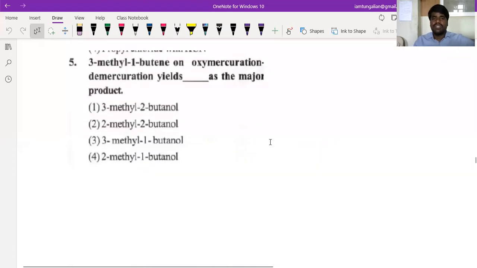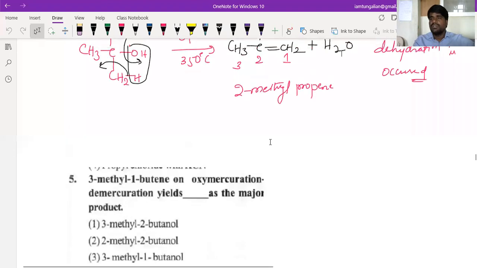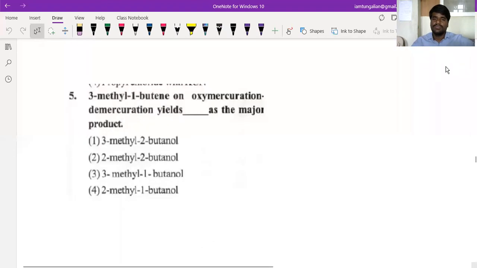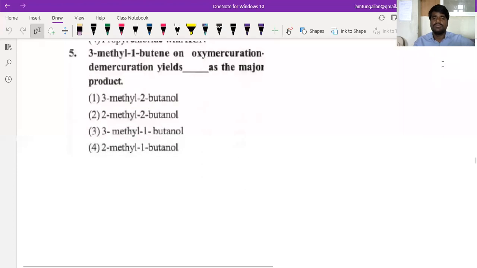So 2-methylbutene on oxymercuration demercuration. First of all, you write the structure. So this is your 2-methyl-1-butene.